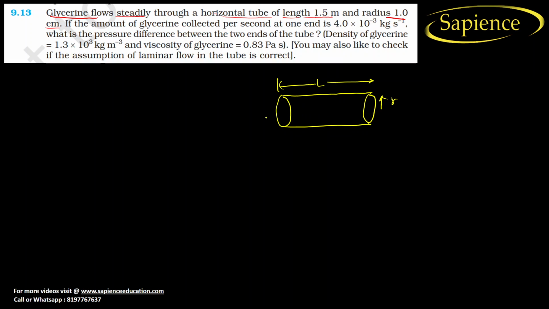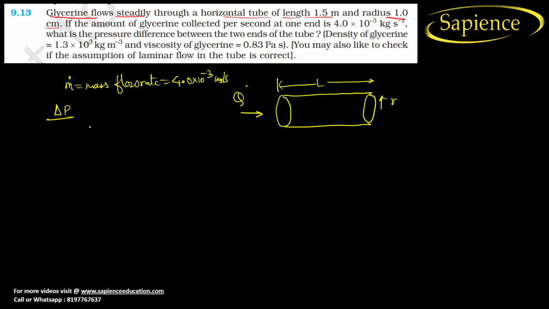Glycerin flows steadily, which means let us consider Q is the flow rate with which it is flowing. Now we know that the amount of glycerin collected per second at one end is 4.0 into 10 power minus 3 kg per second. So the mass flow rate, m dot, they have given is 4.0 into 10 to the power minus 3 kg per second. What is the pressure difference between the two ends? So we require to find delta P.